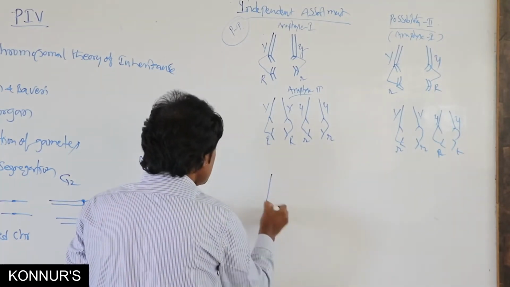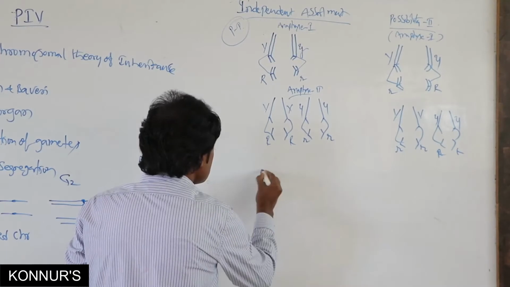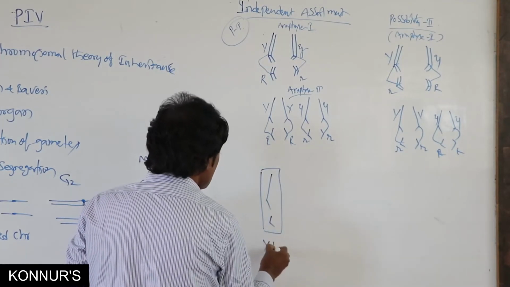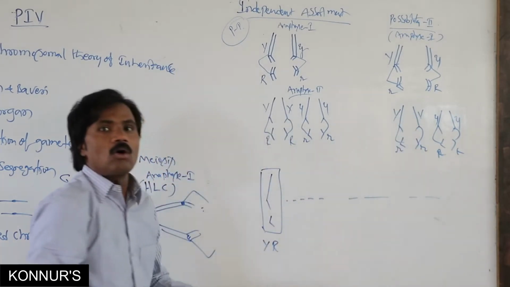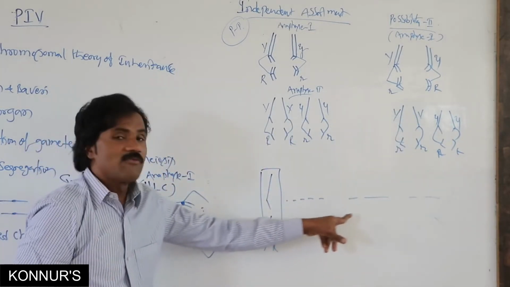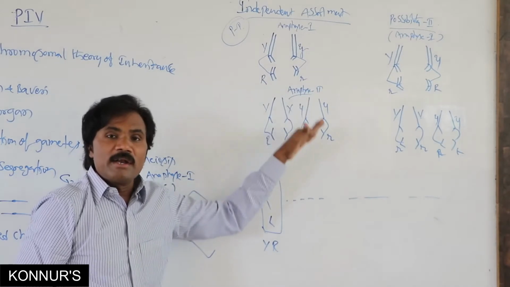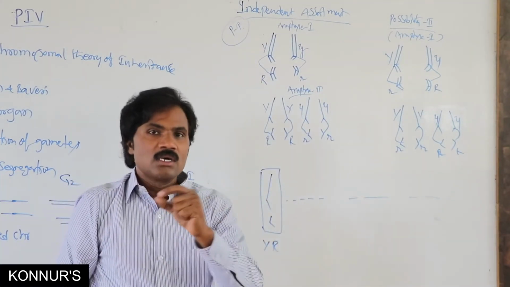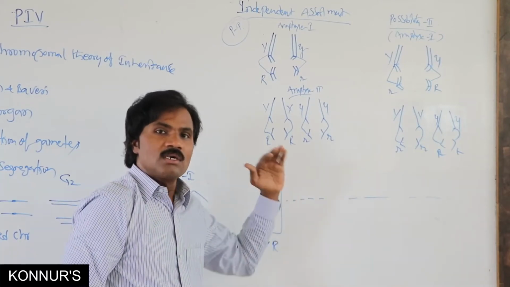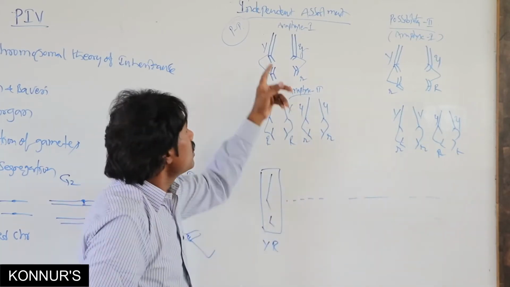Possibility gametes are like this, yellow round and so on. You must write all of these. Similarly, it will form. Here, independently, the paired characters are separated.